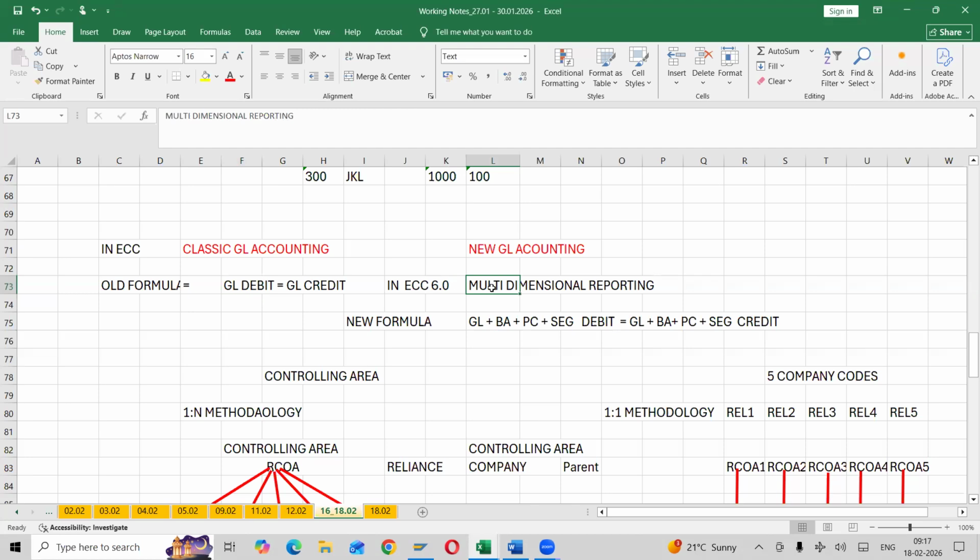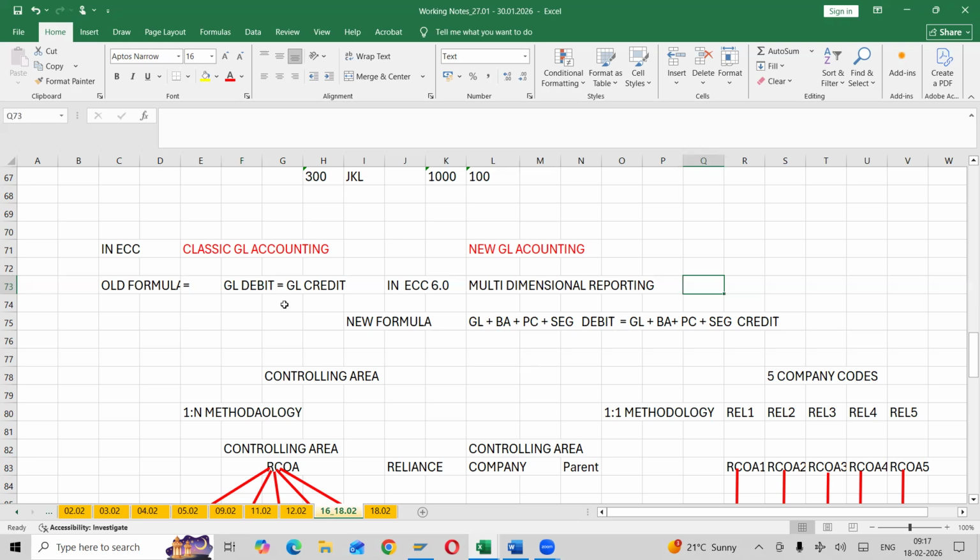This is the major advantage with SAP. So what was the new formula? The old formula of GL debit equal to GL credit changed. That is new GL accounting: GL debit equal to GL credit, business area debit equal to business area credit. So we can generate financial reporting for each and every dimension.